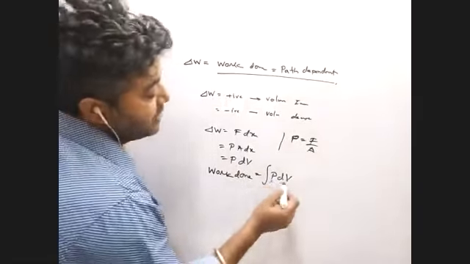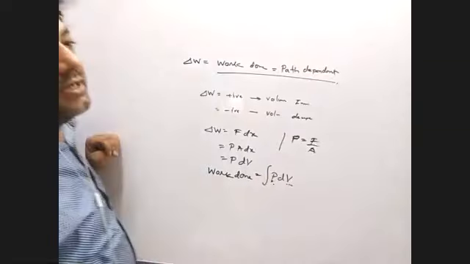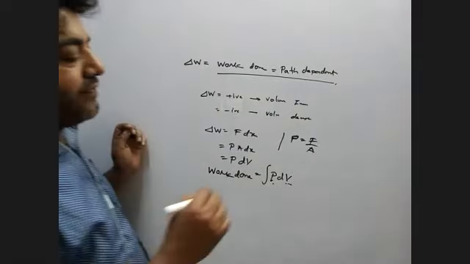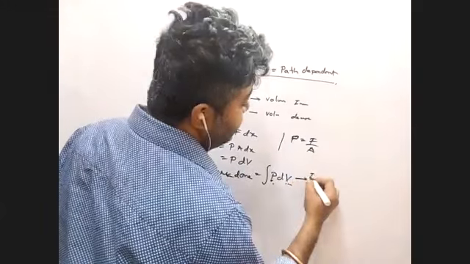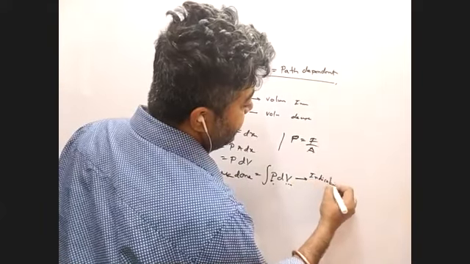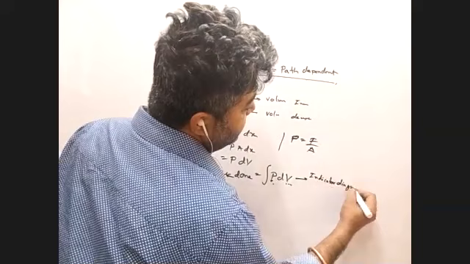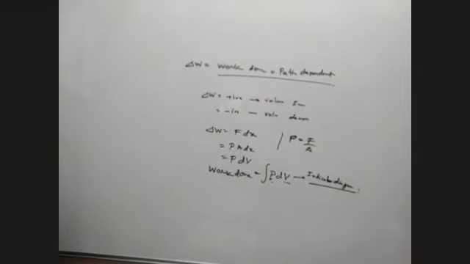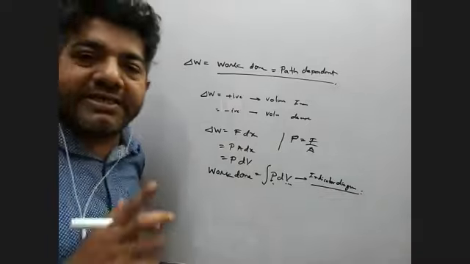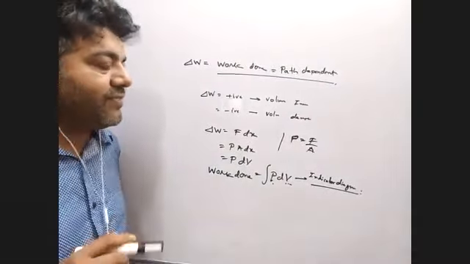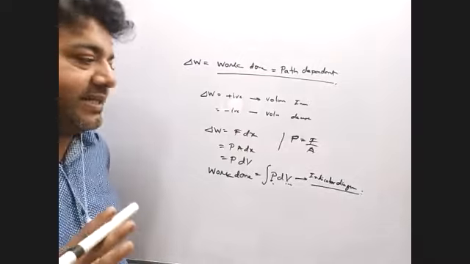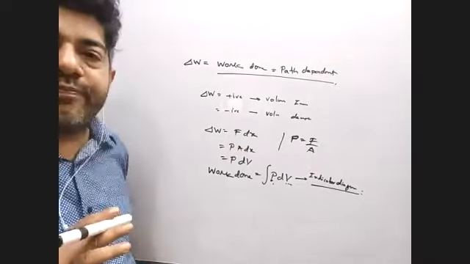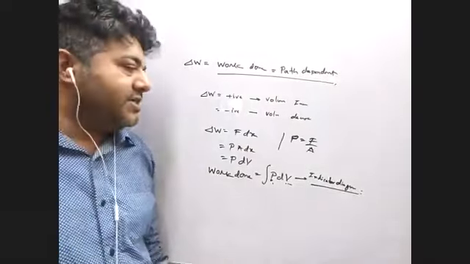Now, this pressure and volume dependent graph is called an indicator diagram. Very, very important, indicator diagram. So we mainly have to see: if the volume is increasing, work done is positive. If the volume is decreasing, work done is negative. If the volume is constant, then work done is 0.